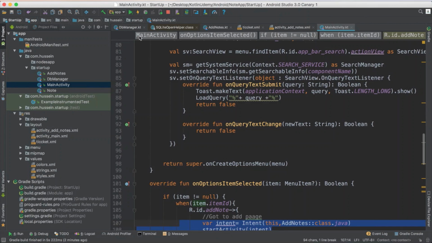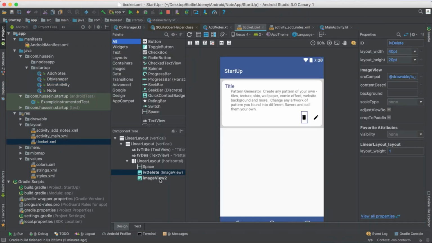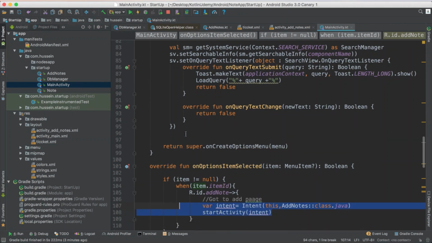So let's go back. What we have here is an image, and I'll rename it to something like imageEdit. This ImageView edit will be used for edit.